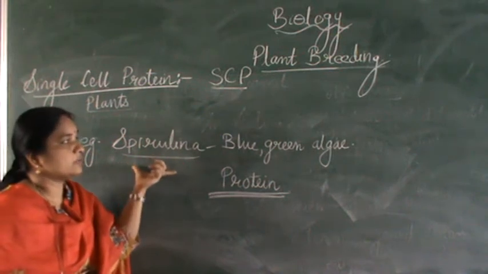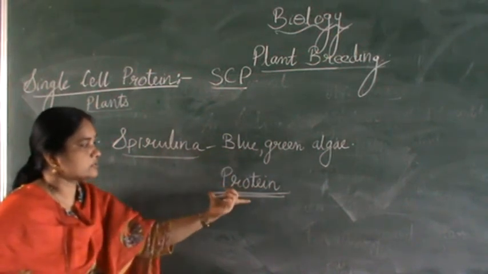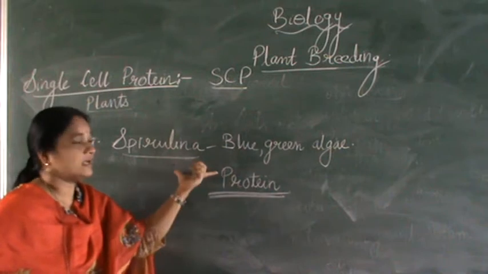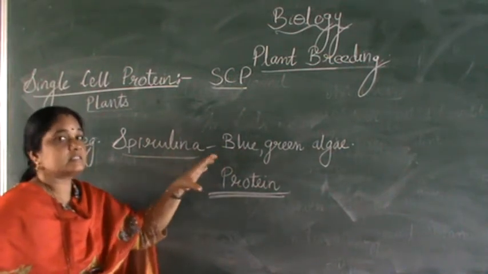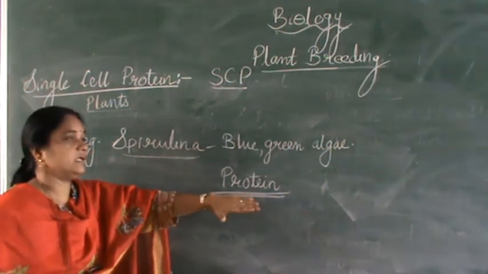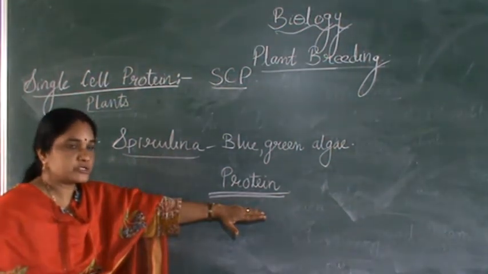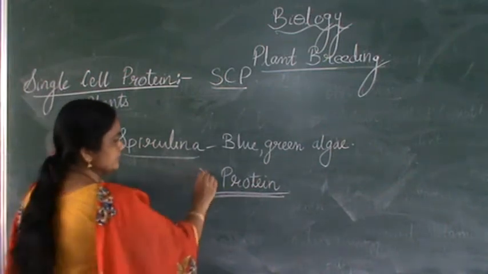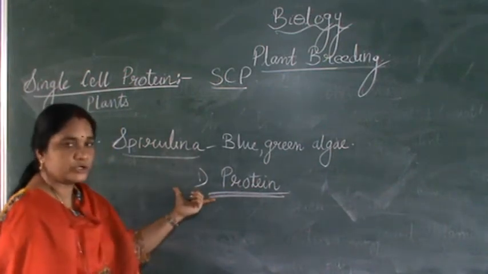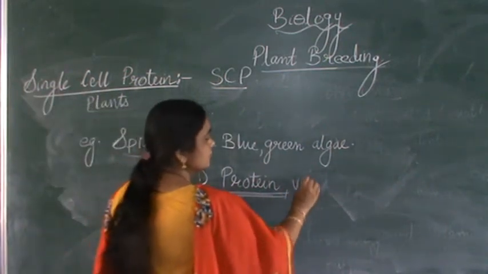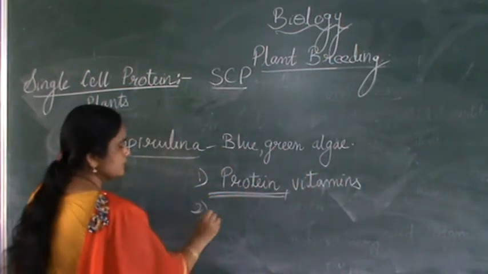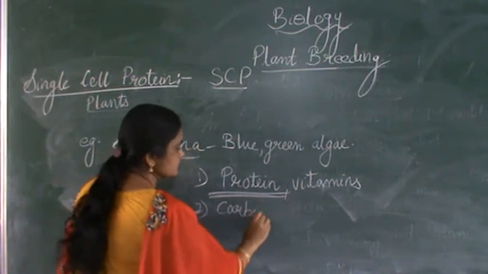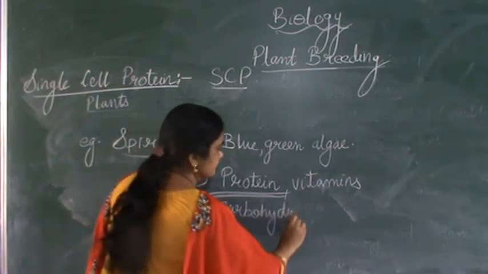So the spirulina is a blue-green algae. This is a single cell. The main advantage of growing spirulina is that it is environmentally friendly, it will not lead to environmental pollution, and it has a high quantity of protein and different vitamins. It's also a rich source of carbohydrates.